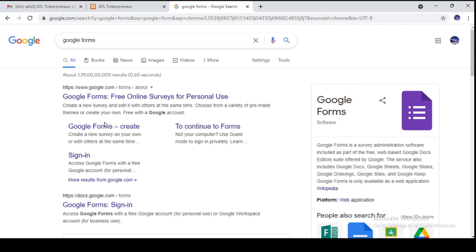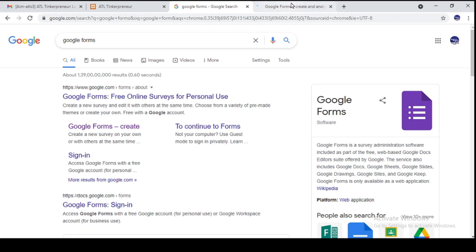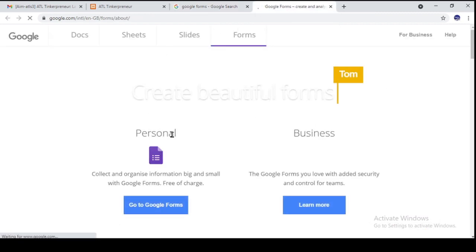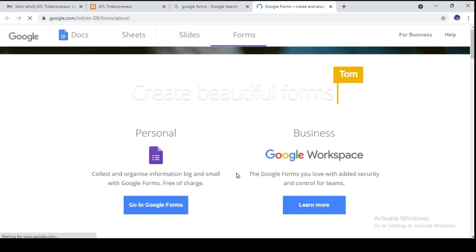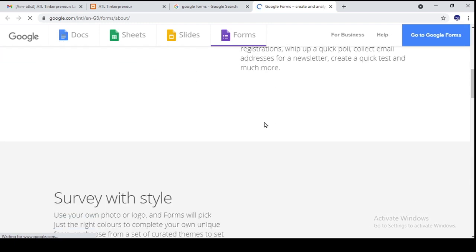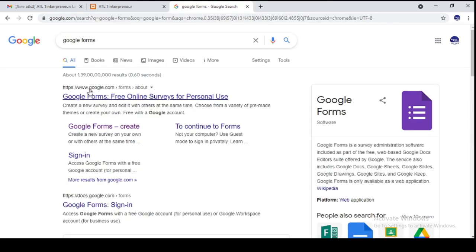When I click on Google Forms create, it will automatically take you to this Google Forms page, or you can use another tab also.